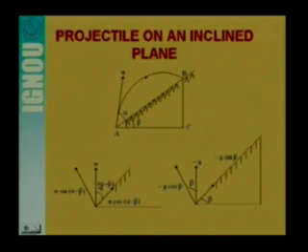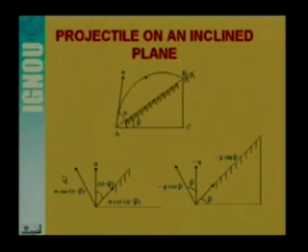Since this angle is alpha minus beta, the component of the velocity u along the inclined plane will be u cos alpha minus beta, and the velocity in the direction perpendicular to the inclined plane will be, of course, u sin alpha minus beta.